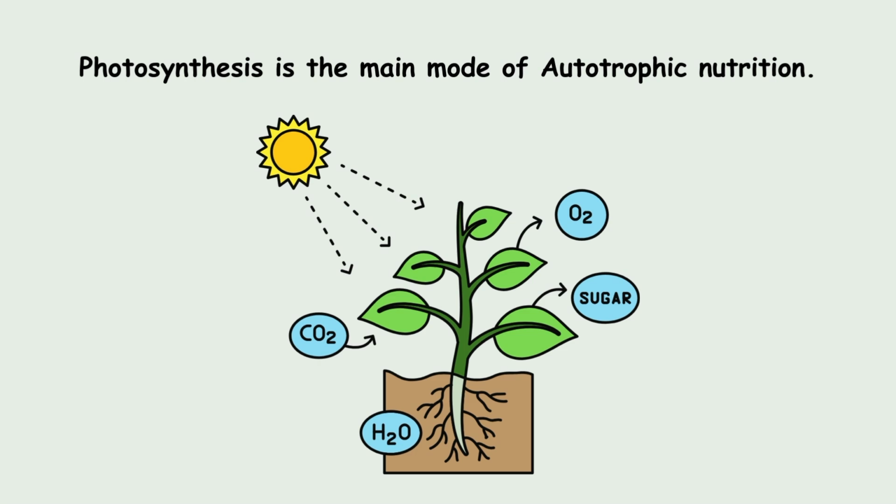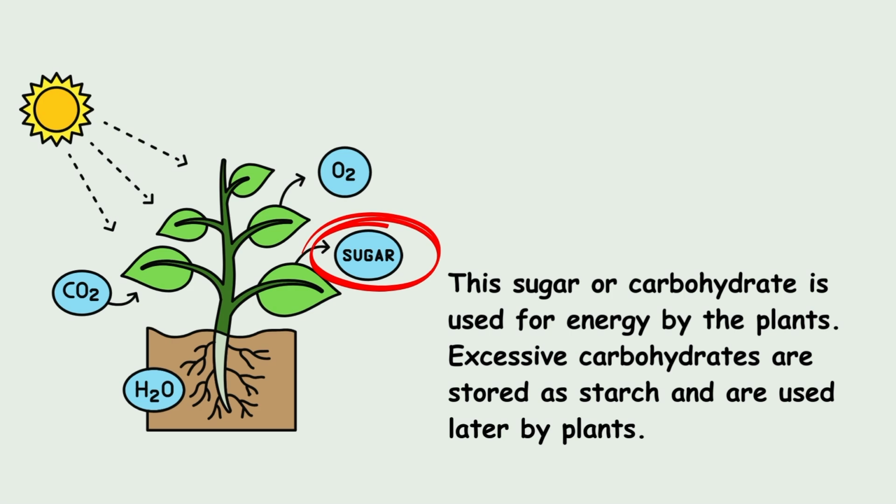First is the autotrophic mode of nutrition. Photosynthesis is the main mode of autotrophic nutrition. In photosynthesis, carbon dioxide and water are converted into carbohydrate or sugar in the presence of sunlight and chlorophyll, and oxygen is released in this process, which results from the breakdown of the water molecule. Carbohydrate is utilized for providing energy to the plant.